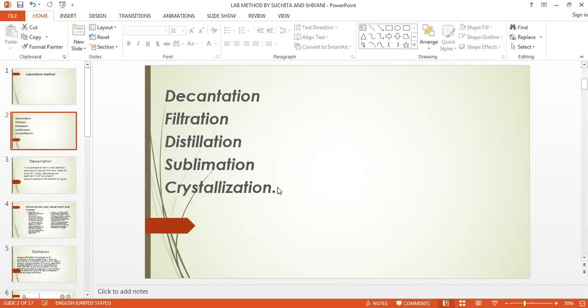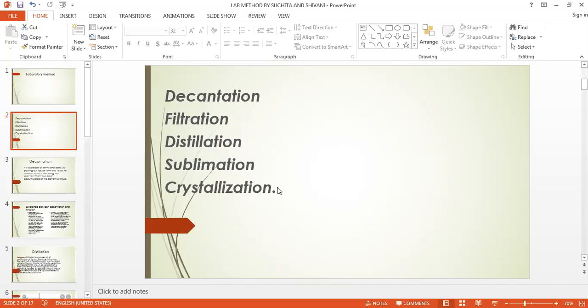Then the next one is sedimentation. This is again a laboratory process: sedimentation, decantation. Before starting decantation, we will take sedimentation, because before decantation it is necessary to sediment. So this completes the definitions: solution, supersaturated, saturated, unsaturated, and dilution. These definitions they may ask for 2 marks. Now we will start the general laboratory method with sedimentation.